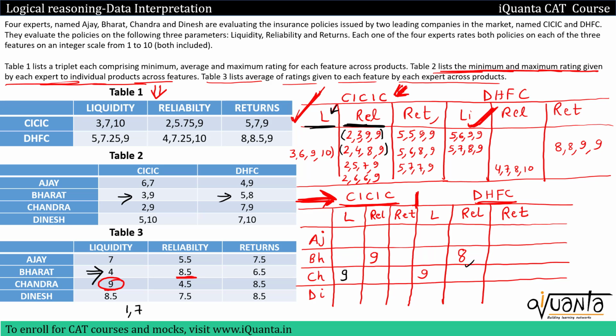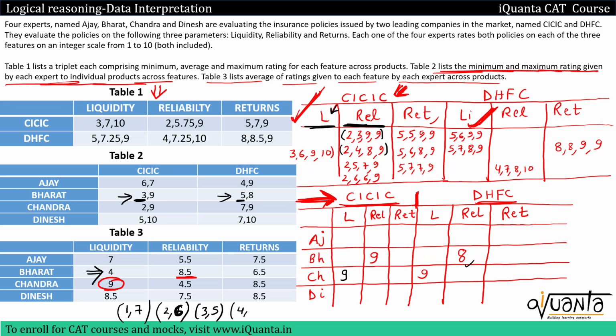See, we cannot have 1, 7 because the minimum rating given by Bharat is 3 and 5 respectively. Can we have 2, 6? No, because Bharat has given minimum rating 3. Can we have 3, 5? Yes, this is a possible pair, when he is giving rating 3 in CICIC to liquidity and 5 in DHFC.